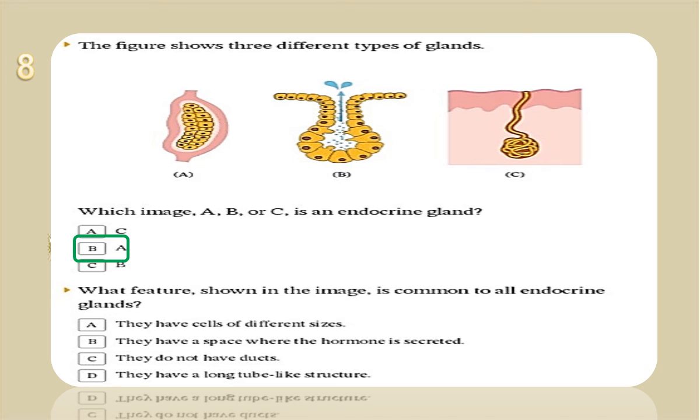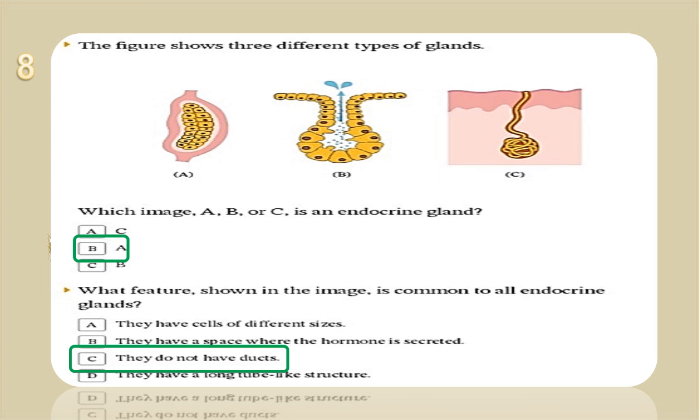The second part of the question: which feature shown in the image is common to all endocrine glands? What is the meaning? It means that they secrete directly to blood. So we call them glands that have no ducts, or ductless. They secrete their hormones or chemicals directly to the blood. And all the cells surrounding it, we call target cells, that secrete hormone directly to the blood.